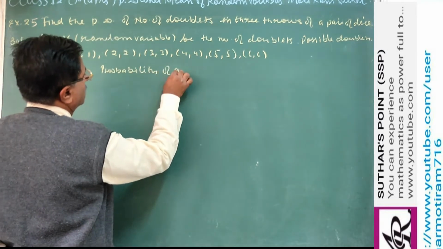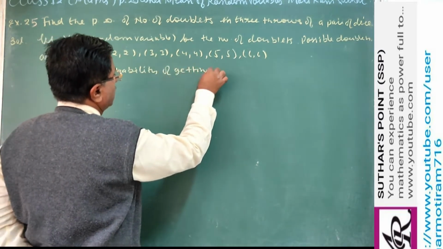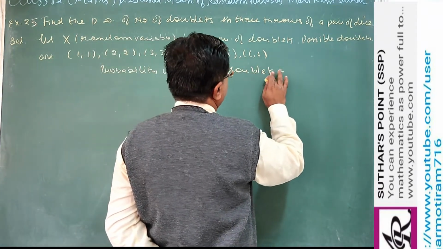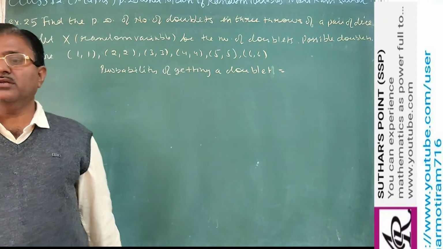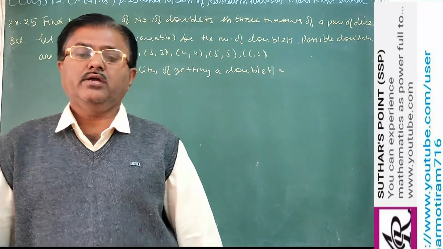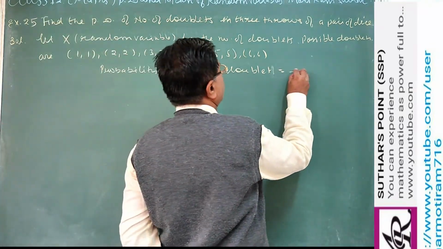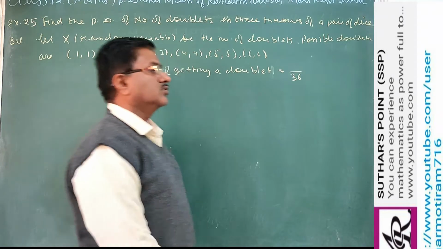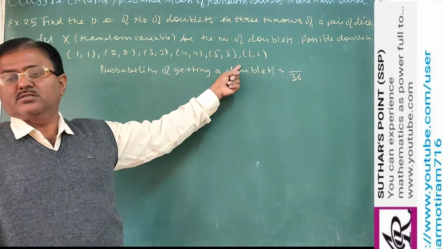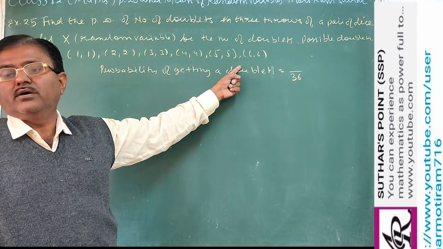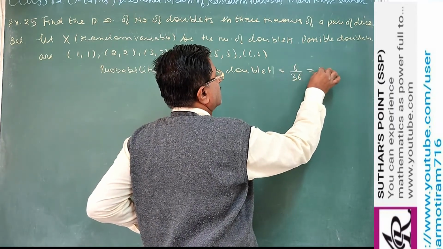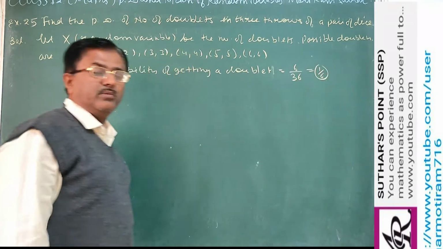So probability of getting a doublet. When we throw 2 dice, then what is the probability of getting a doublet? So you know that when you are throwing dice, there are total possible outcomes 36. So out of 36 favourable outcomes are only 6. That shows the doublets. So probability of getting doublet is 1 by 6.